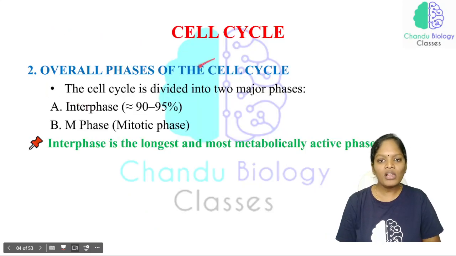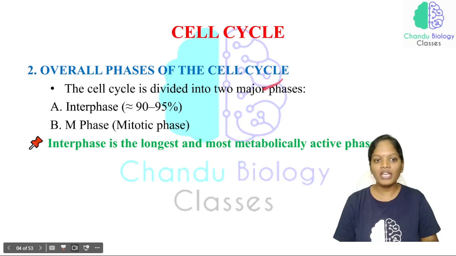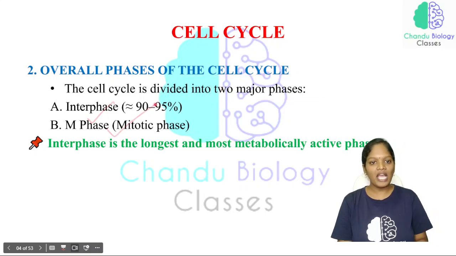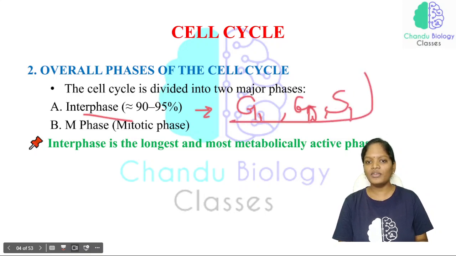See, the overall phases of the cell cycle, just now I have explained to you with a picture. Just imagine that the cell cycle has been divided into two major phases, and that will be interphase and M phase. Just now we have studied this interphase contains the G1 phase, S phase and G2 phase.